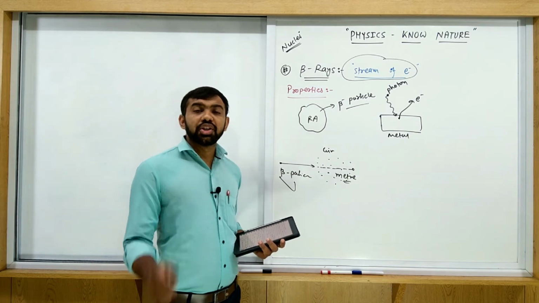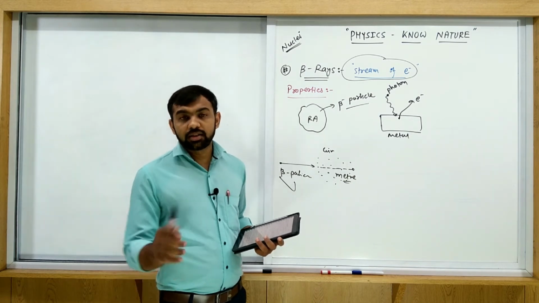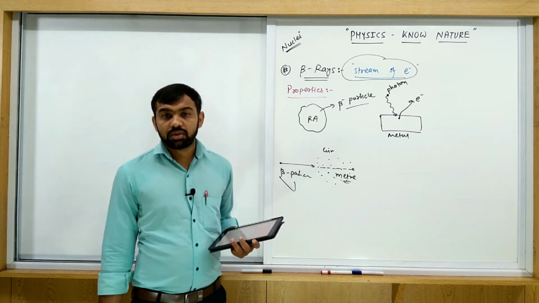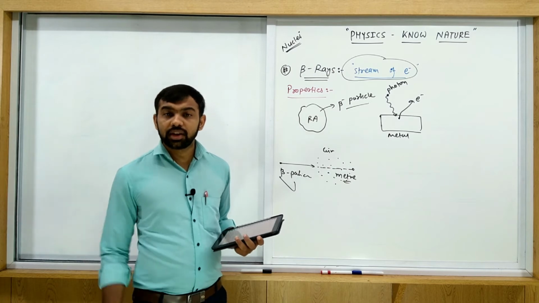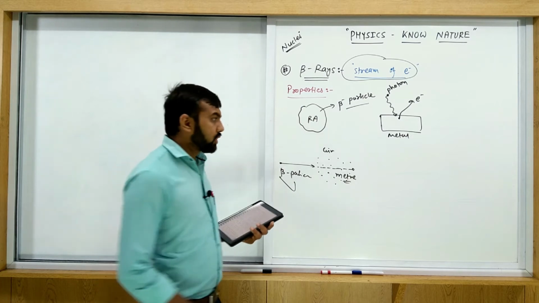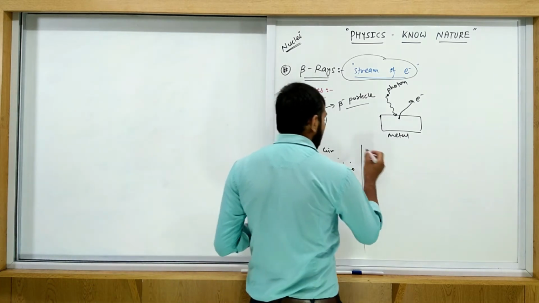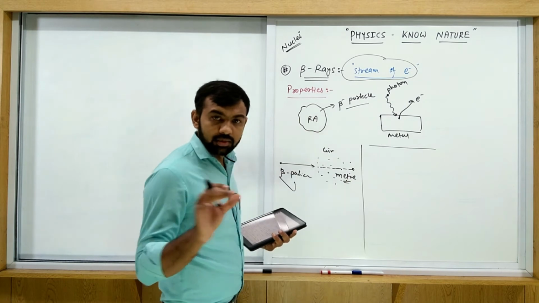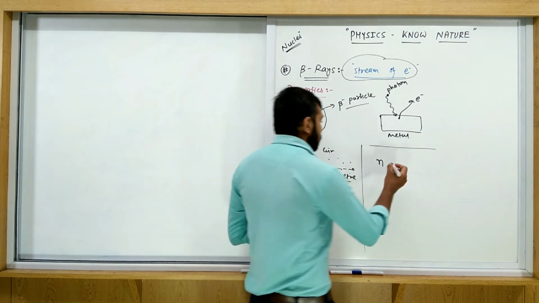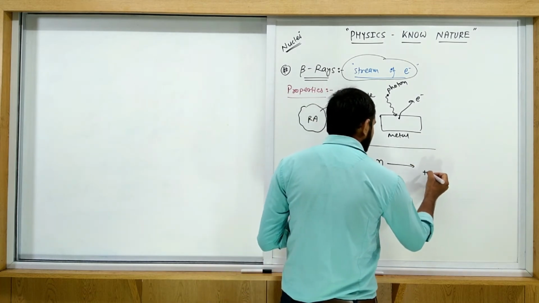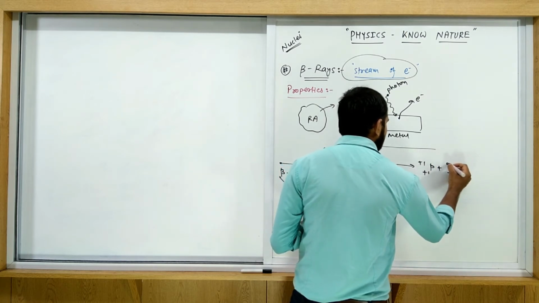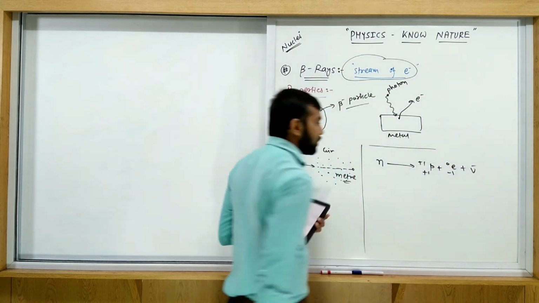Energy is shared between beta particle and neutrino or antineutrino. If you write any beta decay scheme, suppose you consider the neutron. Neutron is converted into proton 1p1 plus electron plus antineutrino.